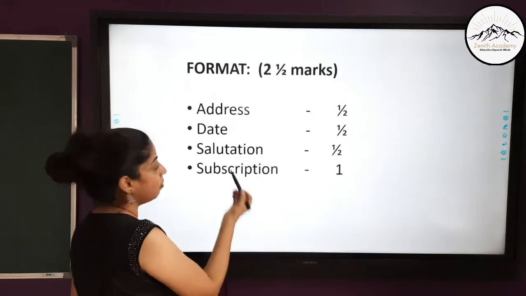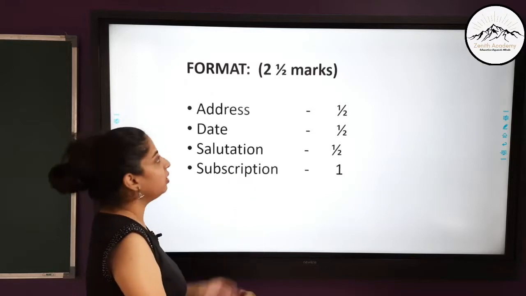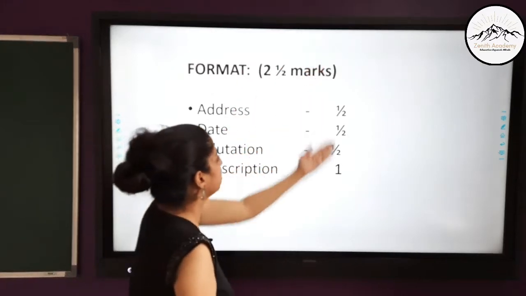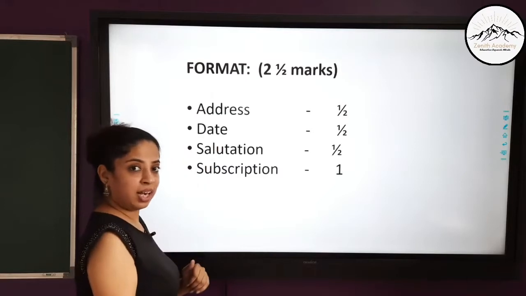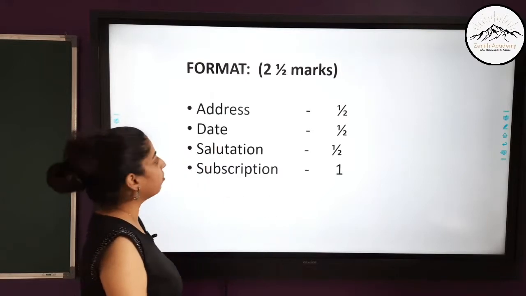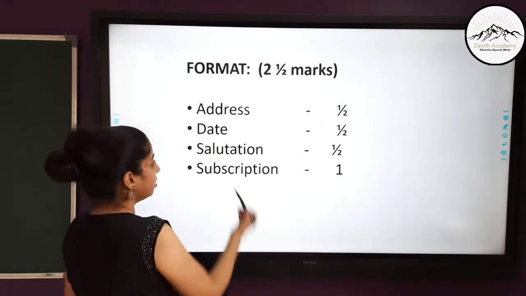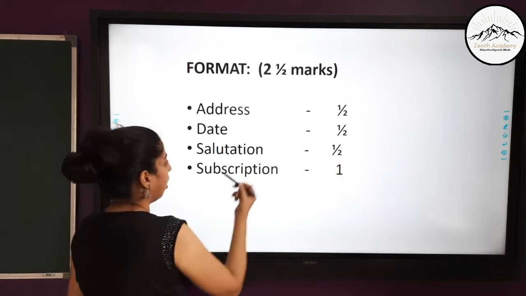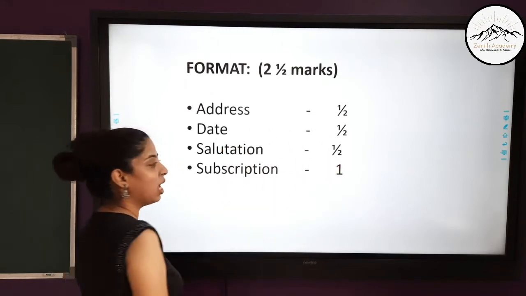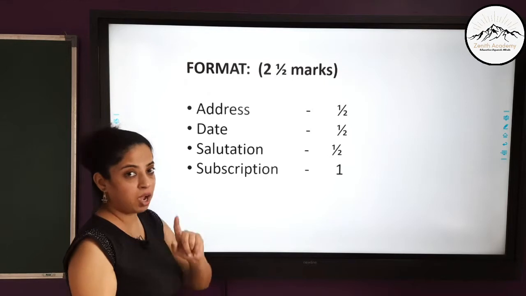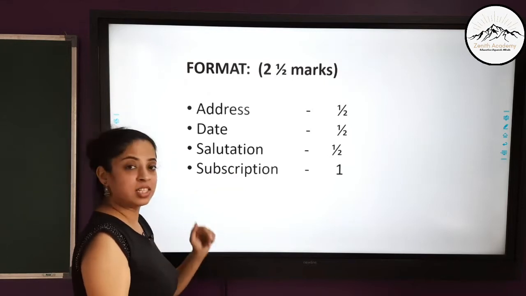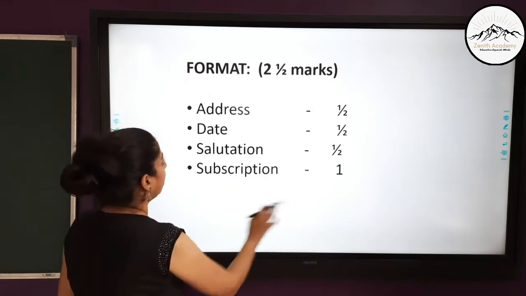So first let's see the marks distribution of format, that is how this 2.5 marks is distributed. If you write the perfect address, I'll show you how to write a perfect address, you'll get half marks. If you write the perfect date, half mark, salutation, half mark, and subscription carries 1 mark because it is divided into 2 lines.